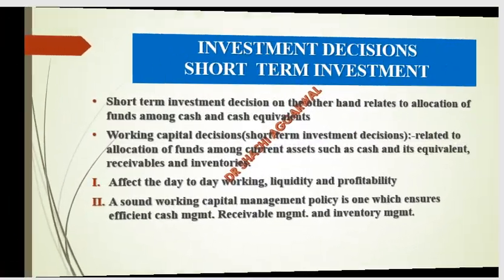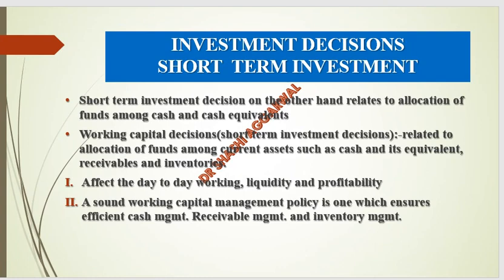Short-term investment decision, that is, putting funds in the current assets. Short-term investment decisions, on the other hand, relate to the allocation of funds among cash equivalents, which could be converted into cash within less than 1 year. So these are also called working capital decisions, because here the decision is related to allocation of funds among current assets, such as how much cash we have to keep in hand, cash at bank, how much we have to invest in inventory, how much we have to invest in credit sales, receivables, and inventory.